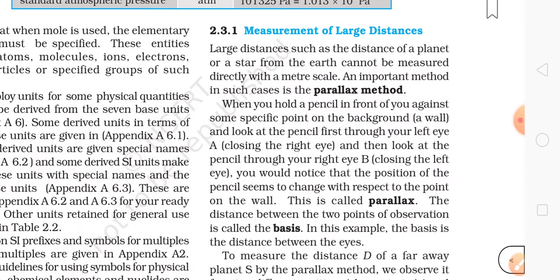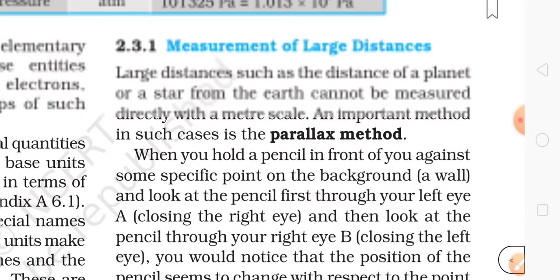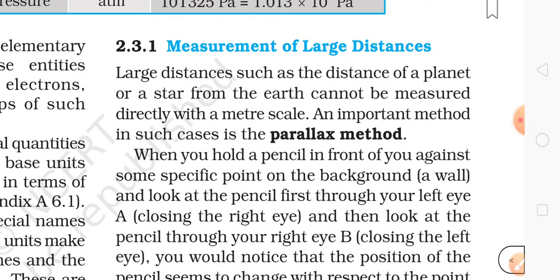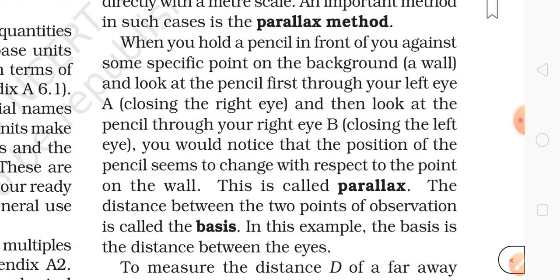Next is measurement of large distances. How do we measure these large distances, such as the distance of a planet or a star from the earth? It's really large, so it cannot be measured directly with a meter scale. An important method in such cases is the parallax method. I can explain this to you, just wait and see. When you hold a pencil in front of you against some background, this is one practical which shows how we measure using the parallax method.